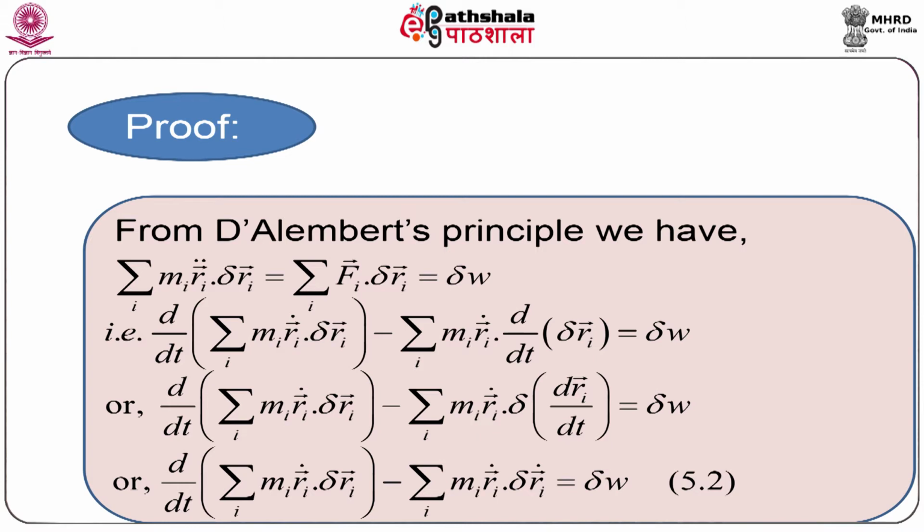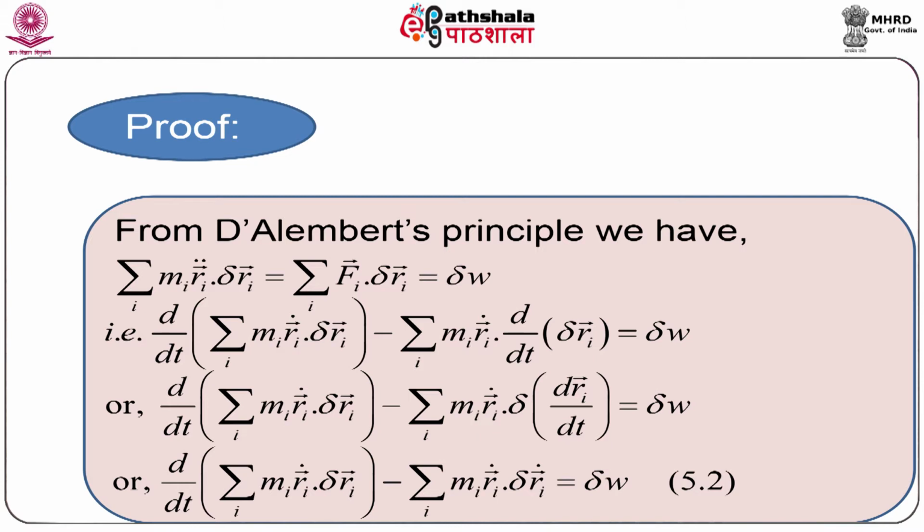Now, let us calculate the time derivative. First of all, we are considering delta ri vector as fixed and taking the time derivative of mi ri vector dot, we get mi ri vector double dot dot delta ri vector, which is the left hand side of the previous equation.